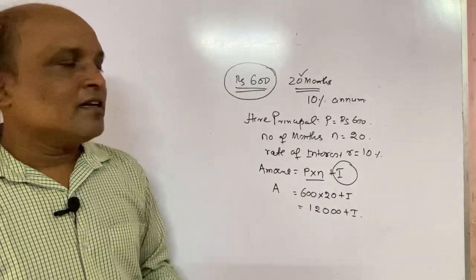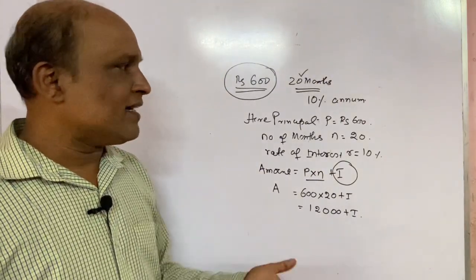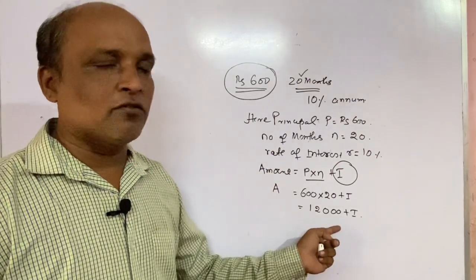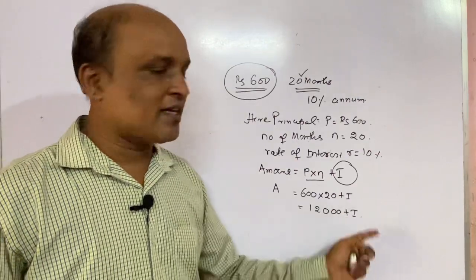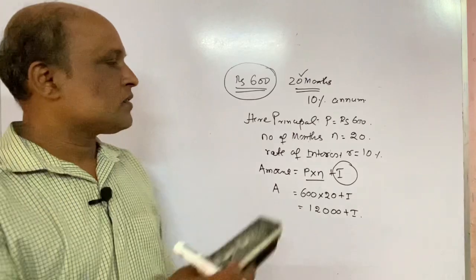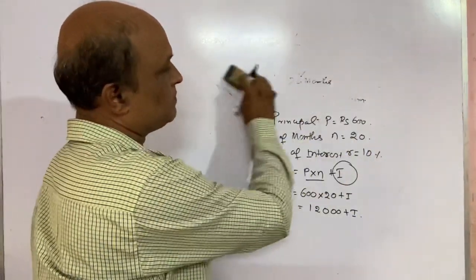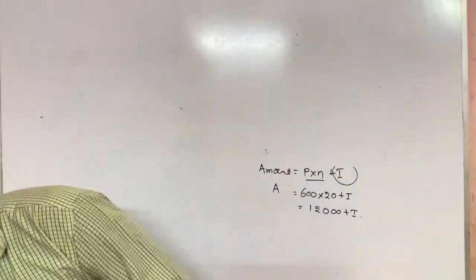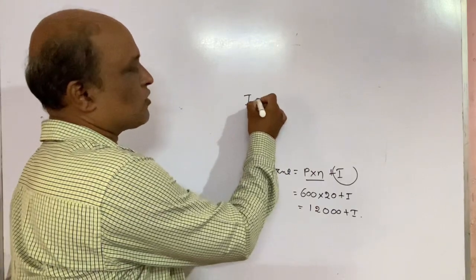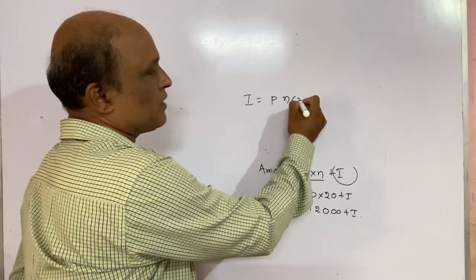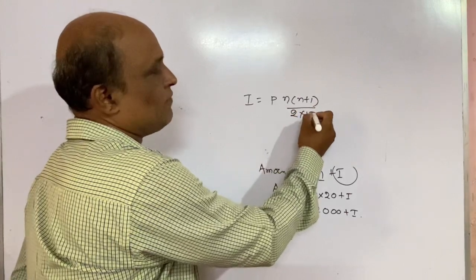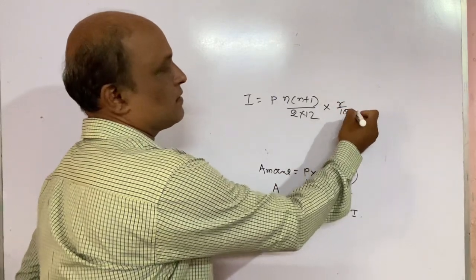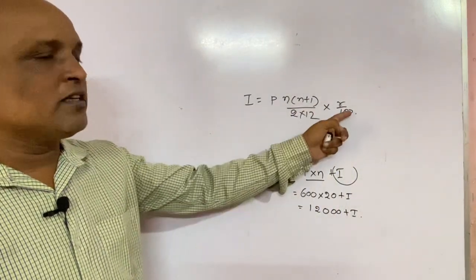So how much is the interest? We have to calculate this, right? You can use the formula to get the interest. As you have kept 12,000, you will always get your 12,000 money, plus the bank will provide you some interest. So how to get that? Use the formula now. The interest formula you already know: P into n into n plus 1 by 2 into 12 into R by 100.